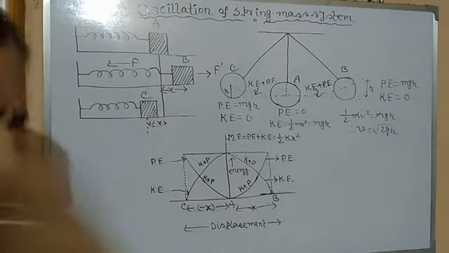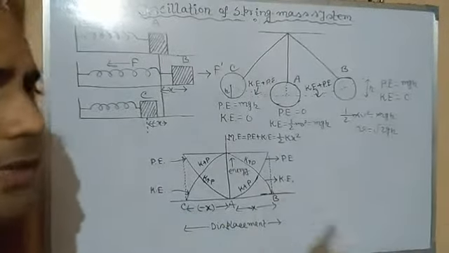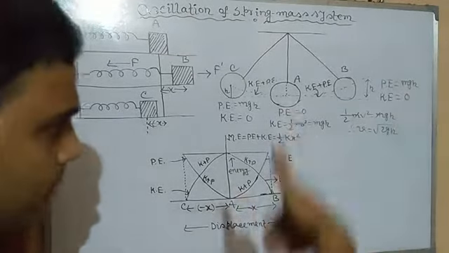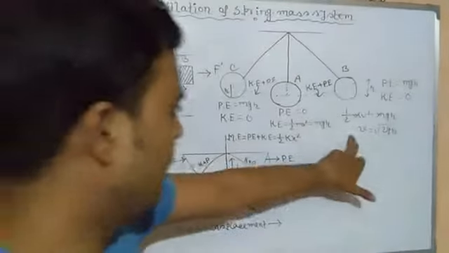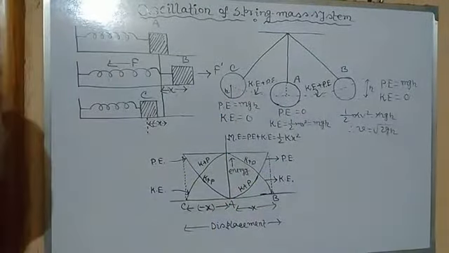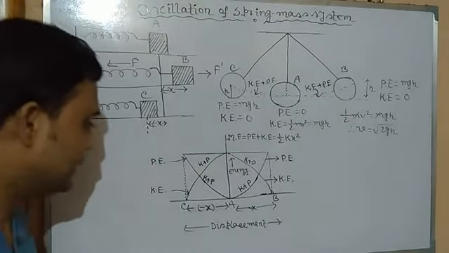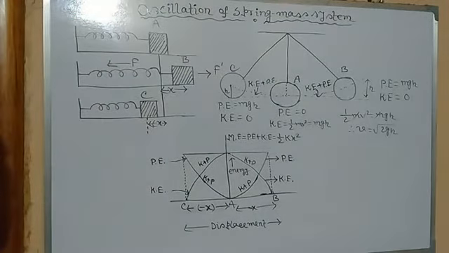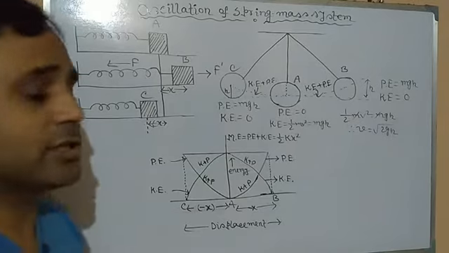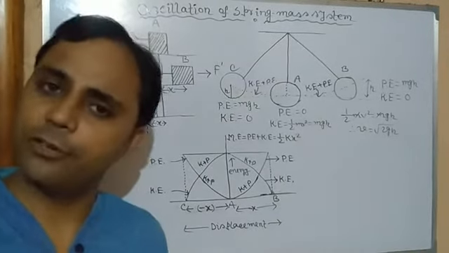So energy is being exchanged. We can also see that in the oscillation of a spring-mass system, the total mechanical energy, that is elastic potential energy plus kinetic energy, is conserved, just like for freely falling bodies.